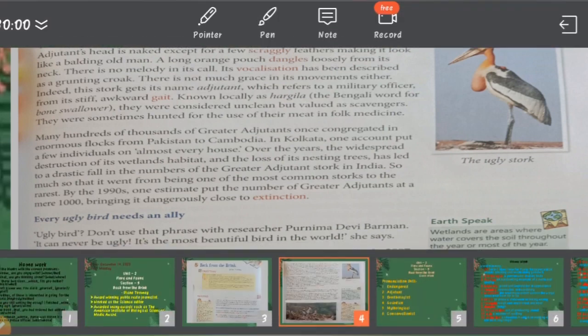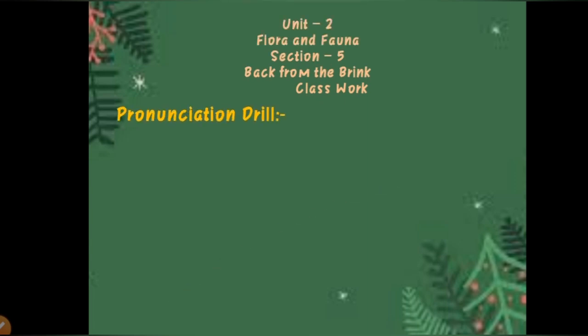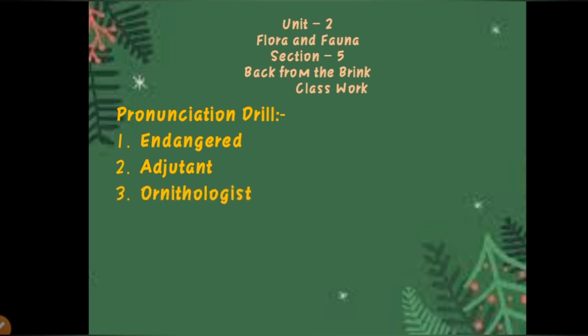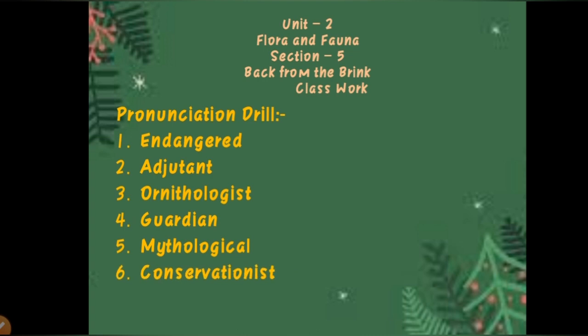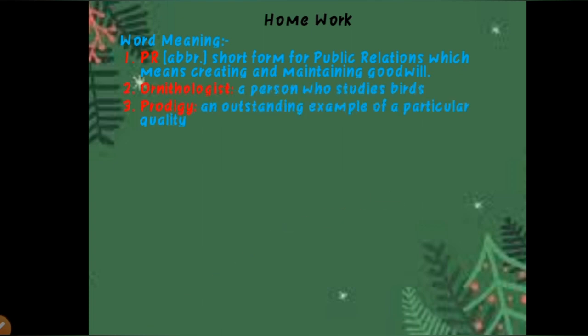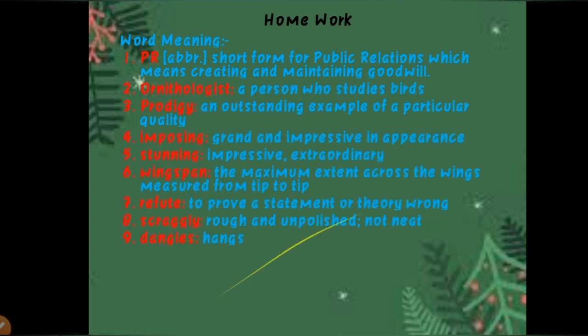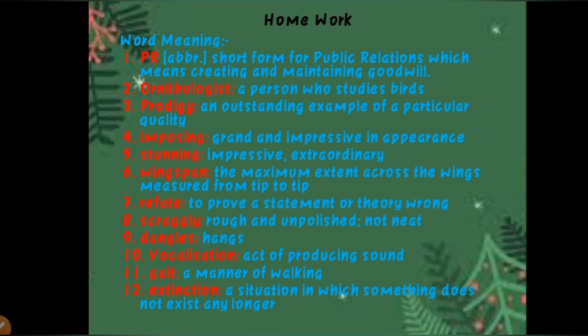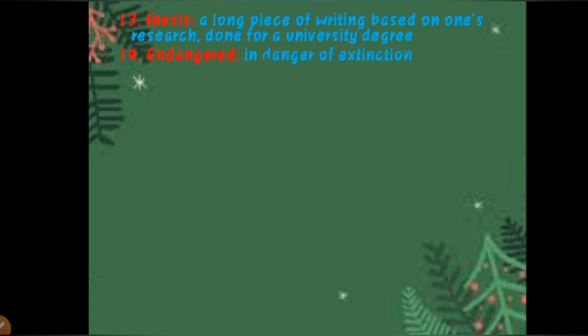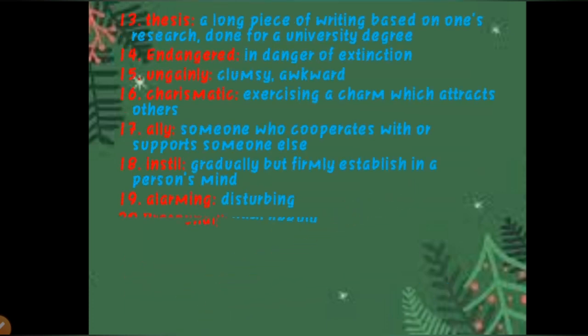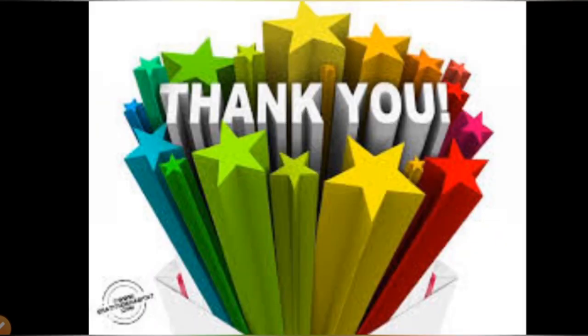Okay, now students, this is your classwork. In this you have to write down the pronunciation drill: endangered, adjutant, ornithologist, guardian, mythological and conservationist. And this is your homework. I have given you homework also. You have to do all the word meanings. Although these word meanings are given in the book itself, still I have given them to you. So you have to do all the word meanings. Fine. Thank you.